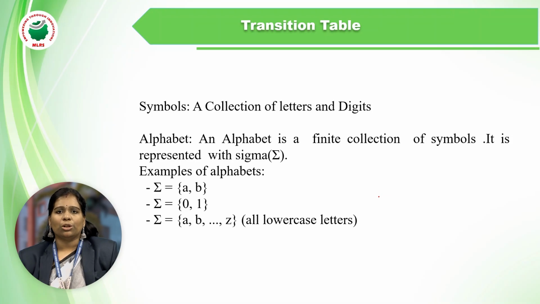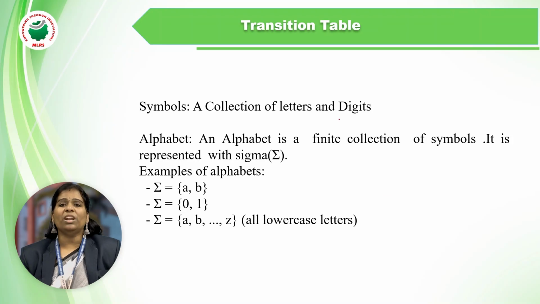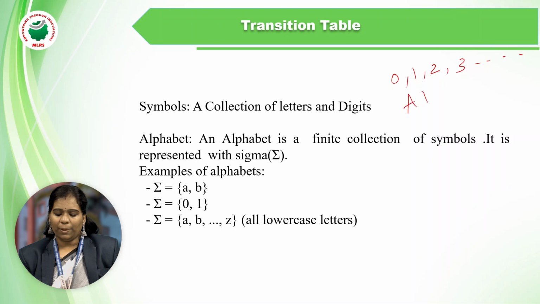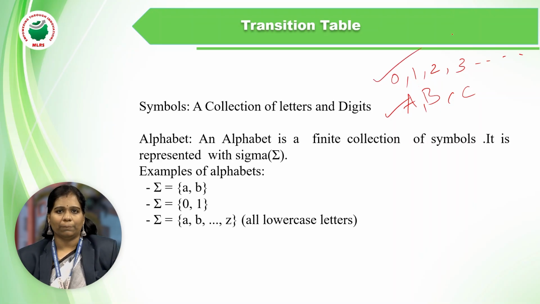The digits may be 0, 1, 2, 3 and so on, and letters are nothing but A, B, C, D. So the collection of letters and digits may be 0 and 1, or it may be A comma B.